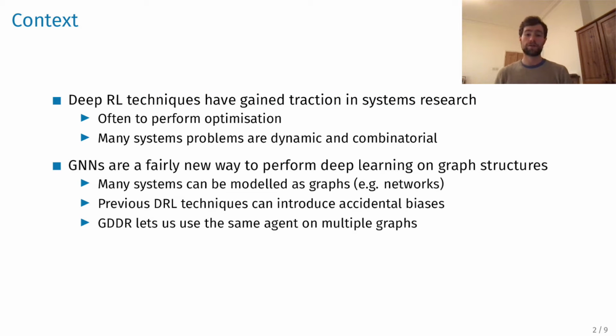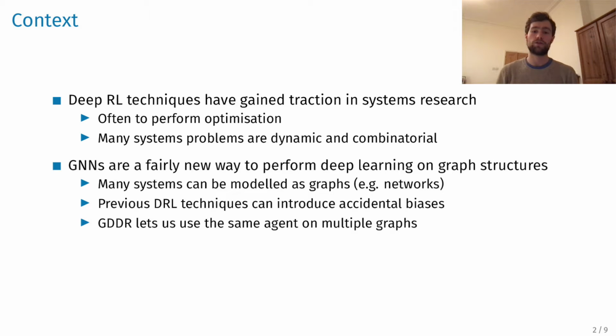Okay, so first of all, I'm going to start off with a little bit of context. Recently, deep reinforcement learning techniques have gained a lot of traction in the systems research space. This has commonly been to perform work such as optimizing systems in different ways. And the reason that deep reinforcement learning is such a good match here is that many such problems are both dynamic and combinatorial in nature. Now, deep reinforcement learning agents work by using neural networks to make decisions.